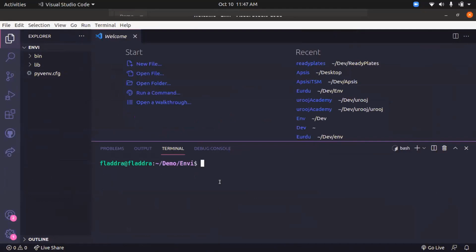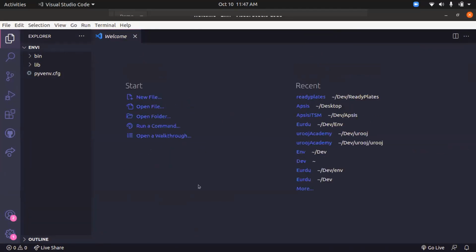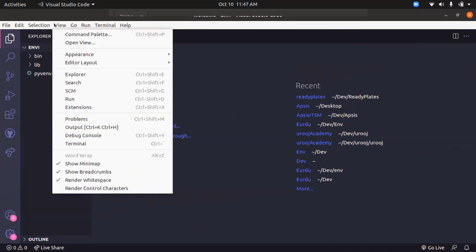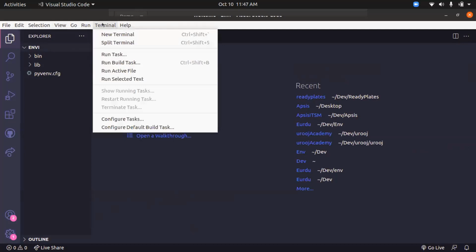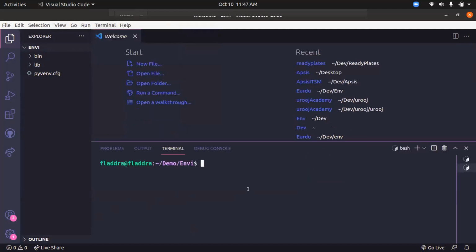Once you press Control and the tilde sign, you can see the terminal, or else you can directly open it from the View button as well. Here you have the terminal option. Directly click on New Terminal and you will see the terminal.